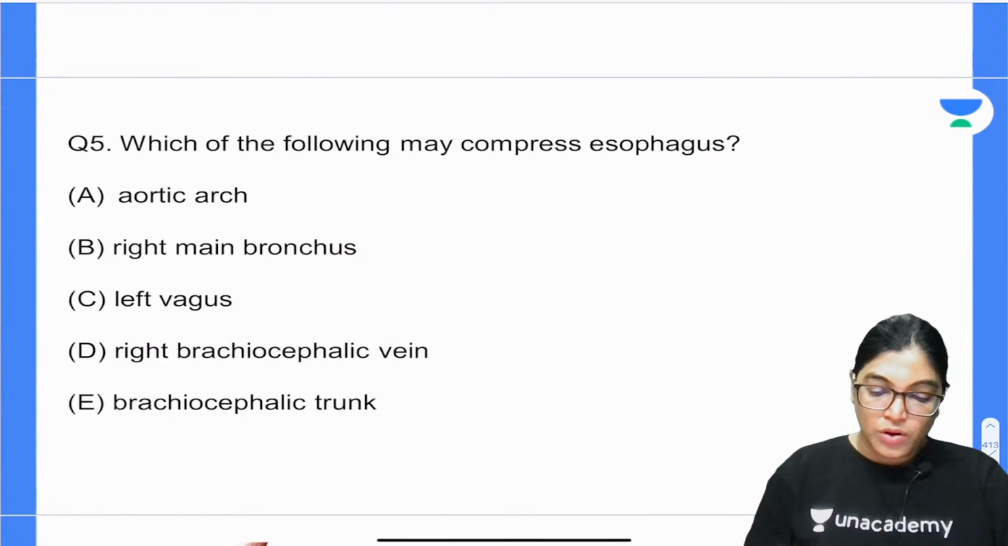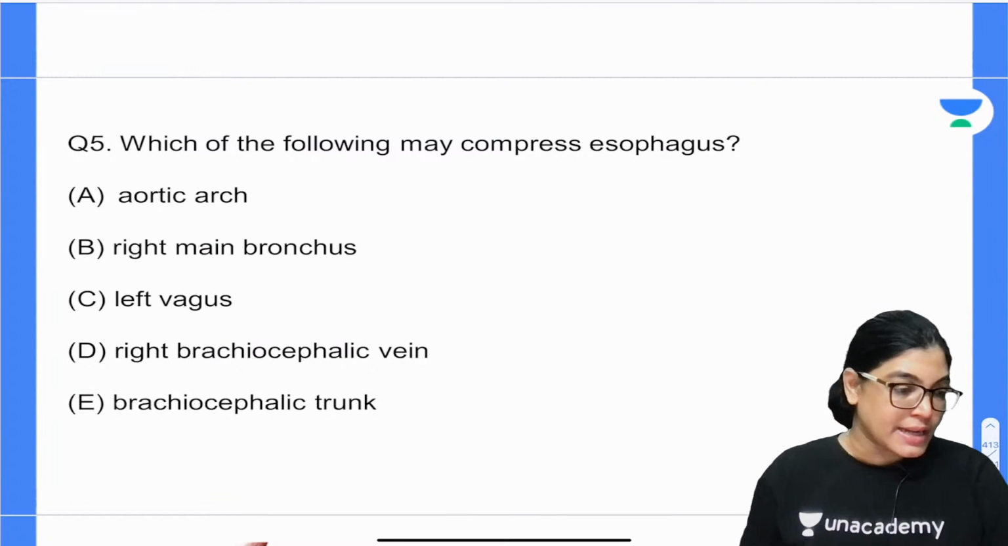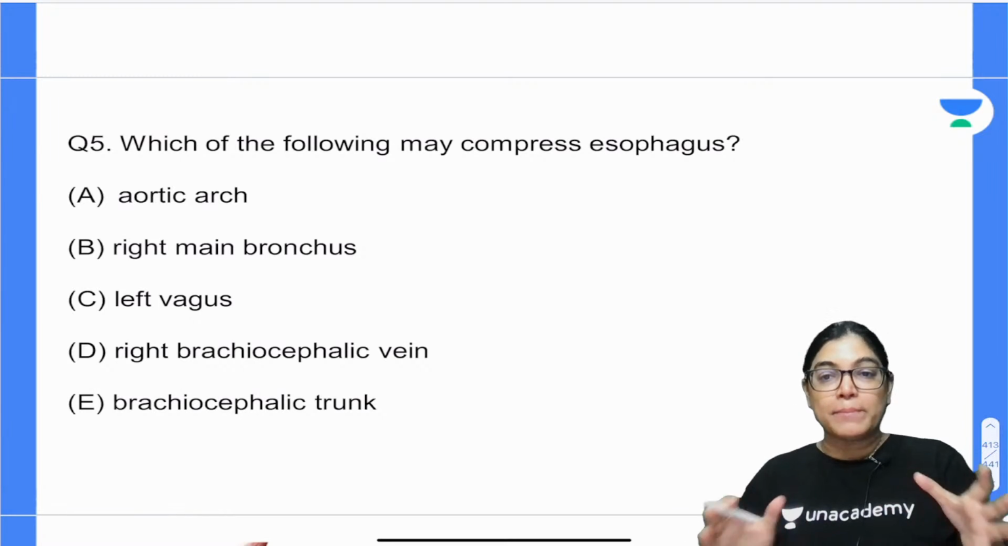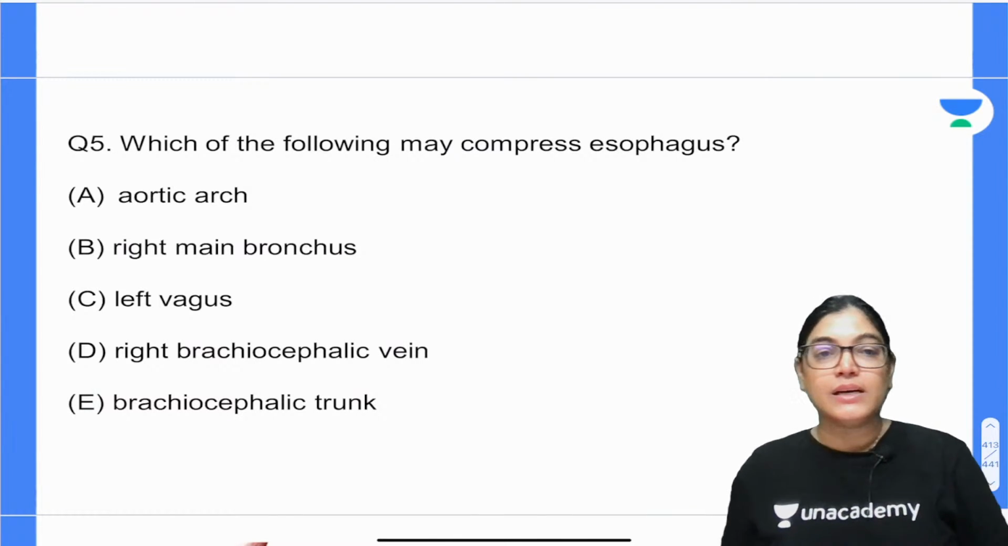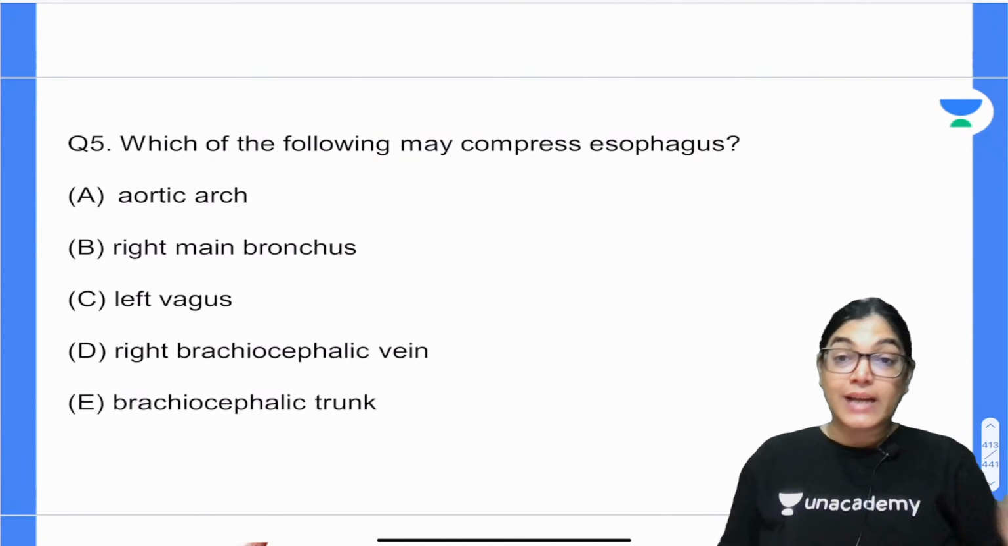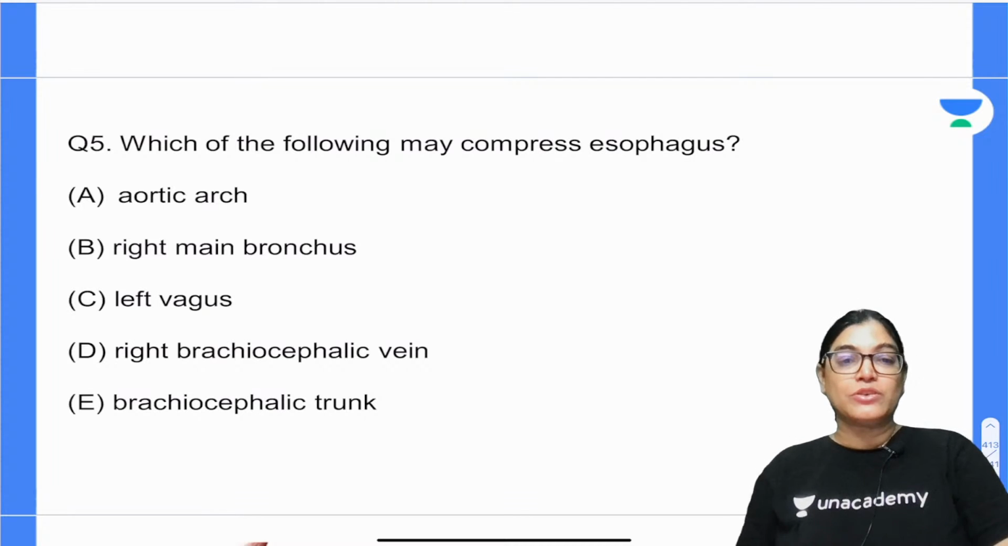Which of the following can compress the esophagus? Five options are there and you have to mark the correct answer. The options are here: whether it is the arch of aorta, the right main bronchus, the left vagus, the right brachiocephalic vein, or the brachiocephalic trunk.